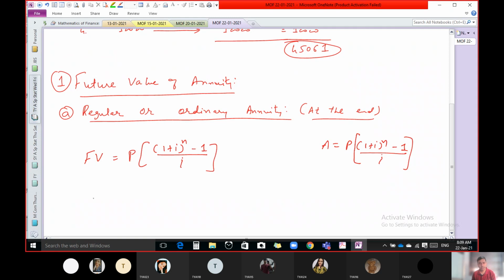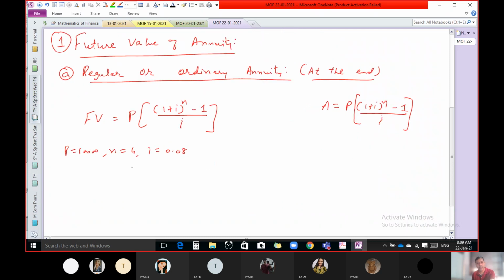If P is 10,000, the number of years is 4 and I equals 0.08, without doing that much calculation, you can substitute values in this formula and get the direct answer. Let us check it. Future value equals 10,000 times (1.08 raised to 4 minus 1) upon 0.08.